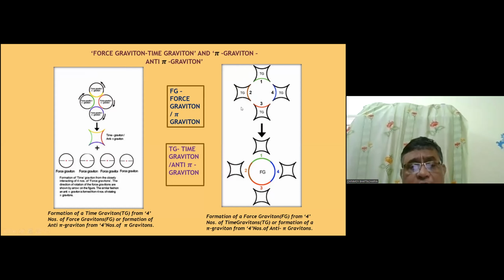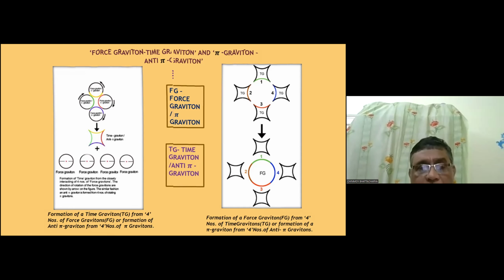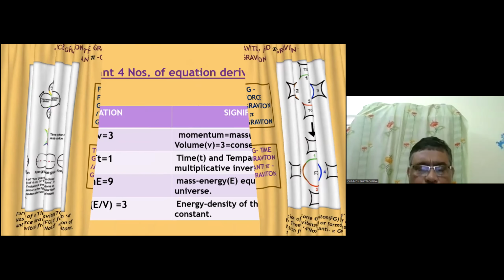This is a very interesting concept, and all the gravitons, whatever we say, are interconnected to each other. You see, this pi graviton and anti-pi graviton exist in equilibrium with each other. So it can be shown that any graviton can be represented in the form of other gravitons. That is the beauty of TTQG.